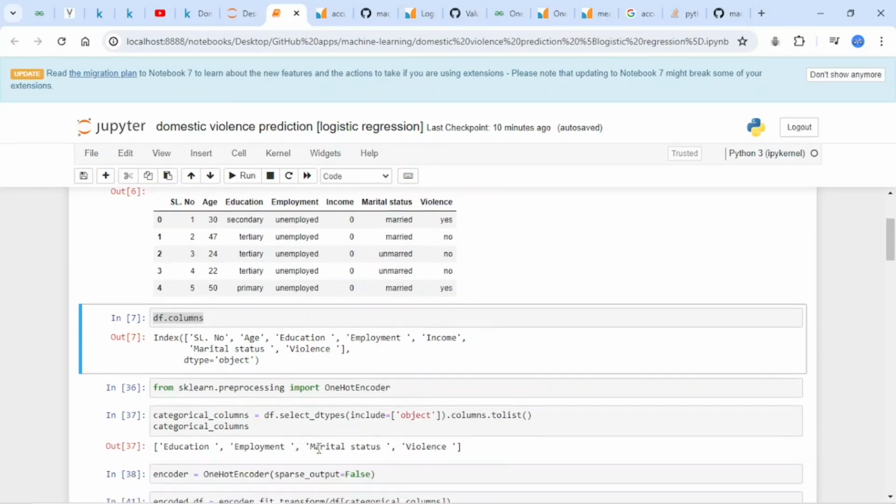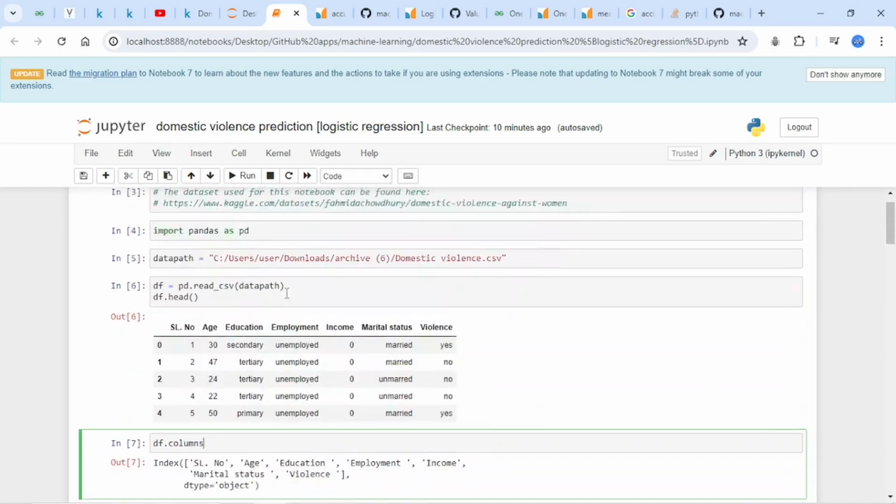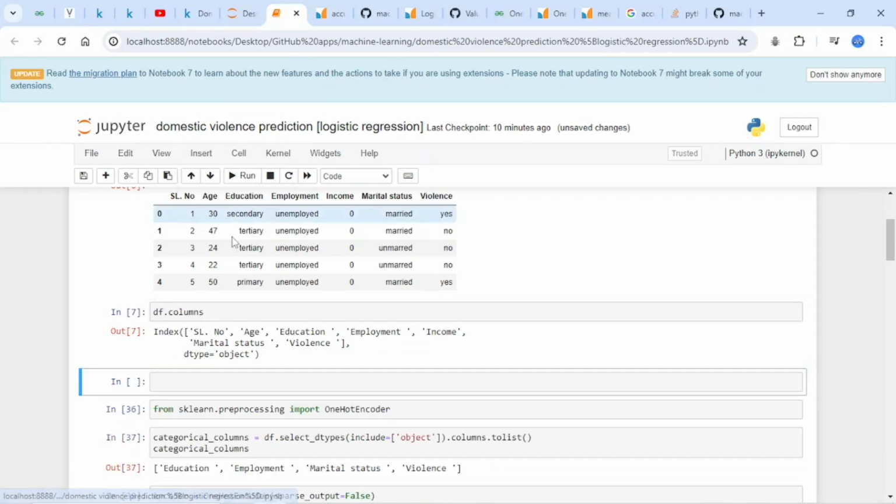So in that case, if I were to access the value of violence, let me insert a cell below just to demonstrate.